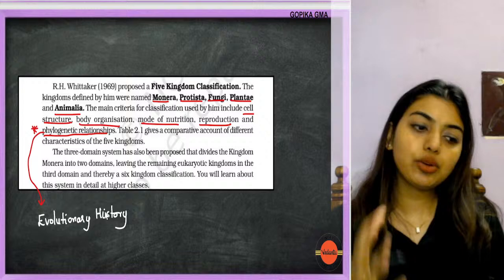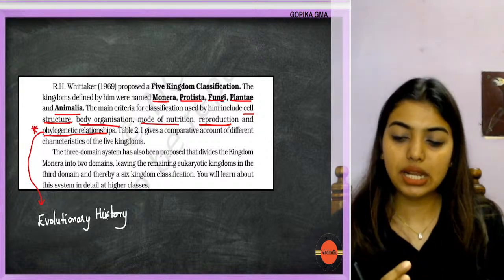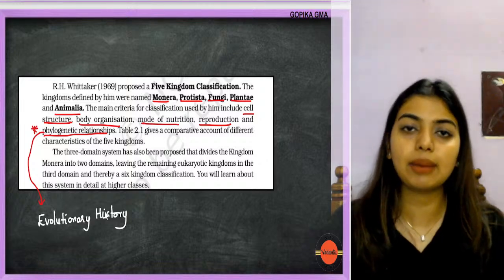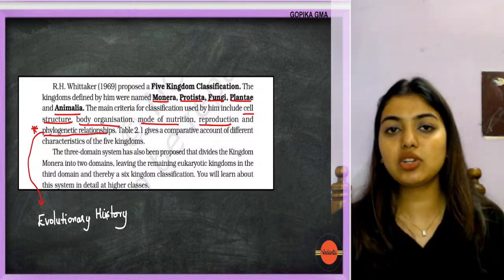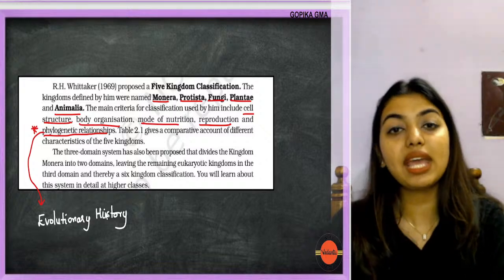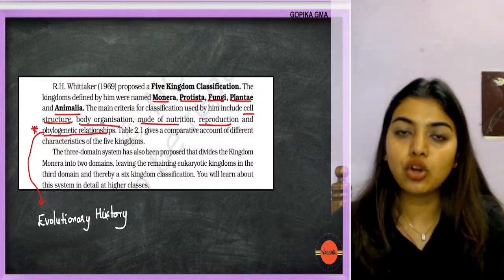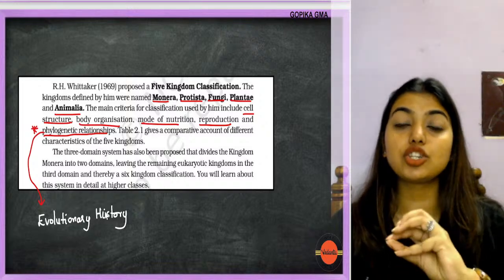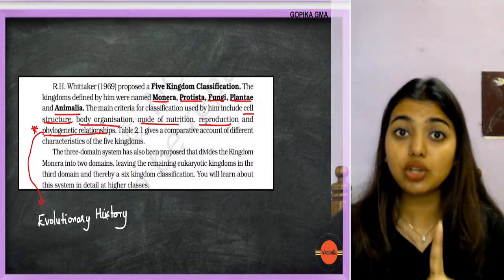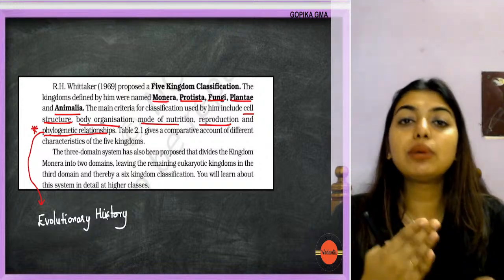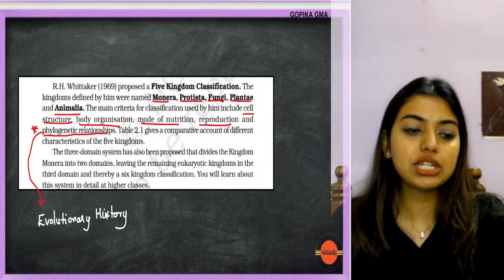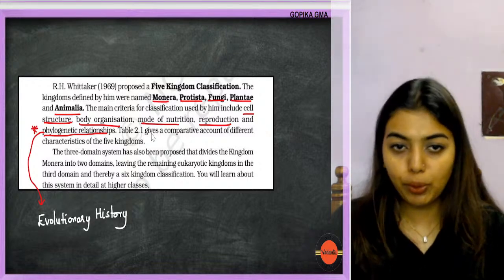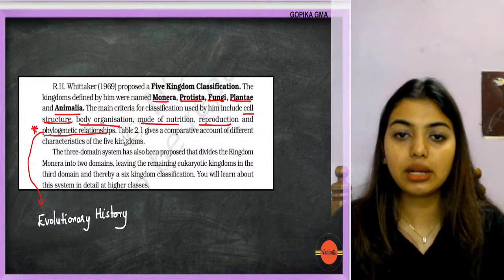We go back to the ancestors and see these are the things that have come through our ancestors, these were the traits that we see in this family. It cannot be wrong, right? Because we have gone back to the past and from there we are coming out, so it cannot be wrong. So it was confirmed that whatever R.H. Whittaker has done has not been done by any other scientist, and because of which it is going to be the most approved one. Is this clear?